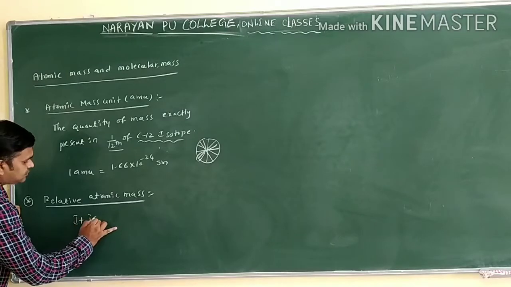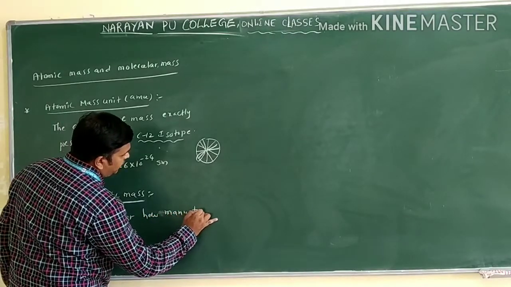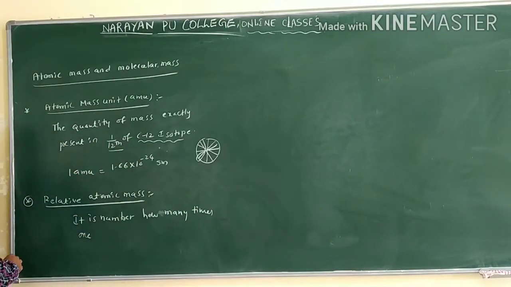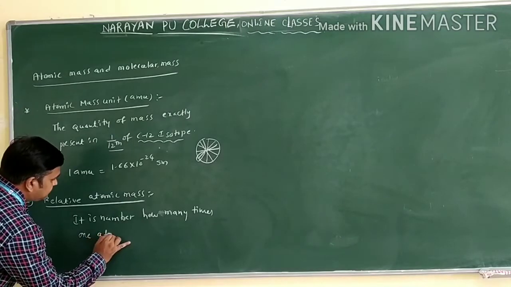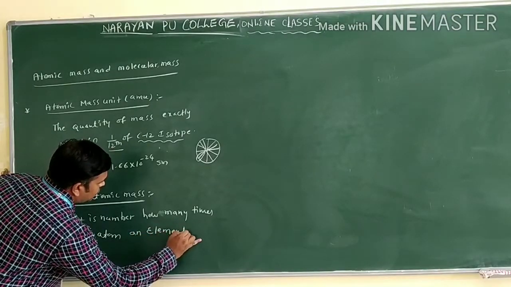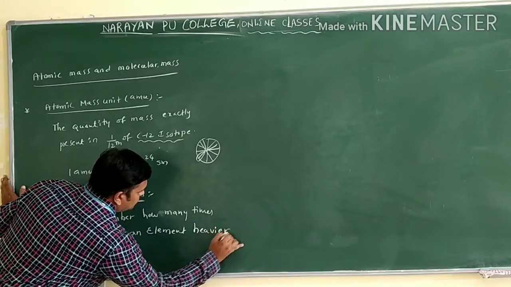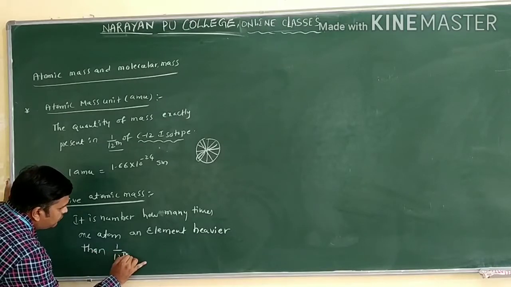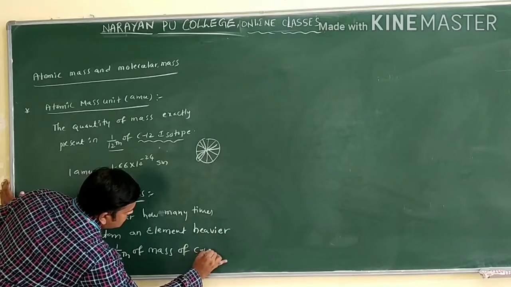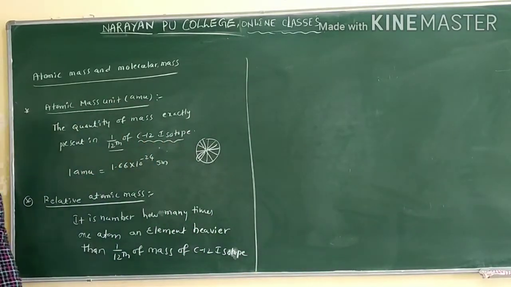It is a number that tells how many times one atom of an element is heavier than 1/12 of the mass of C12 isotope.